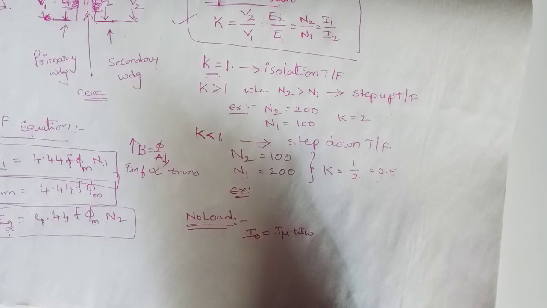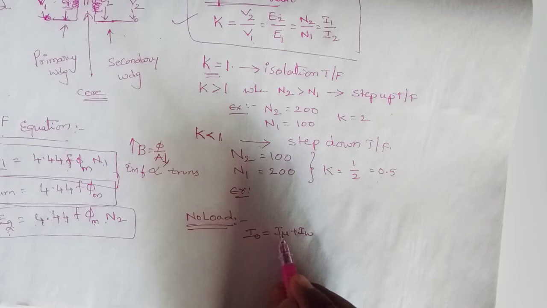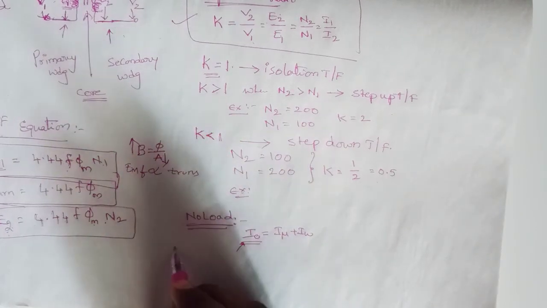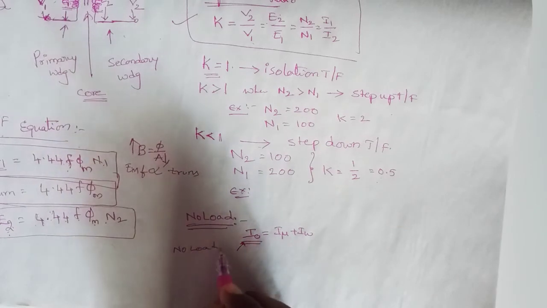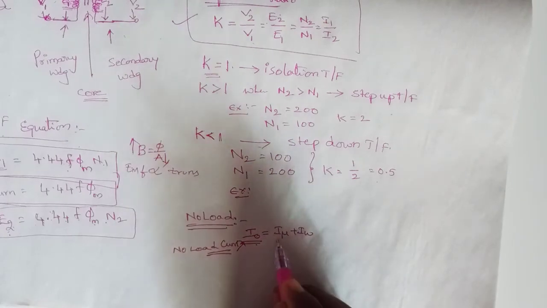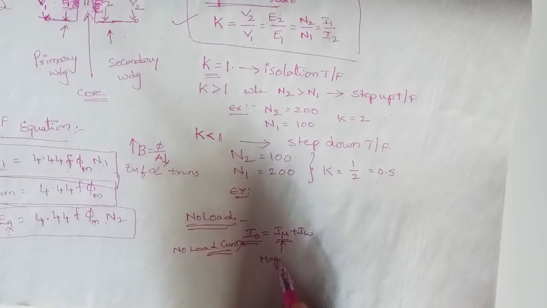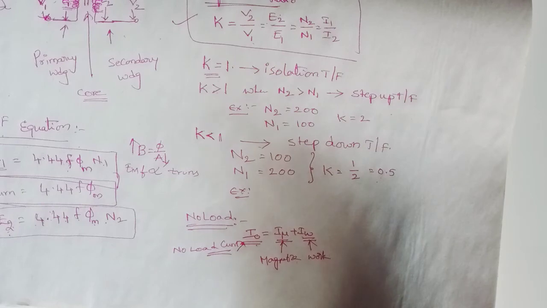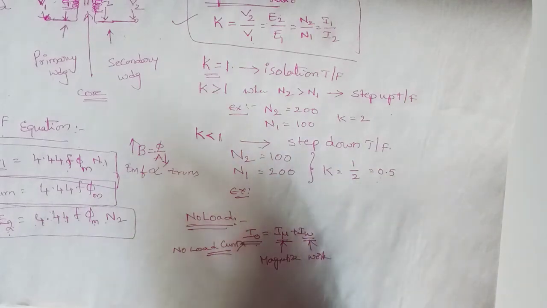One more thing you have to remember: I naught is equal to I mu plus IW. I naught is nothing but the no load current. No load current is represented by the letter I naught. Then what is meant by I mu? I mu is nothing but the magnetizing current. And what is IW? IW is nothing but the working current, or the working component of the system.